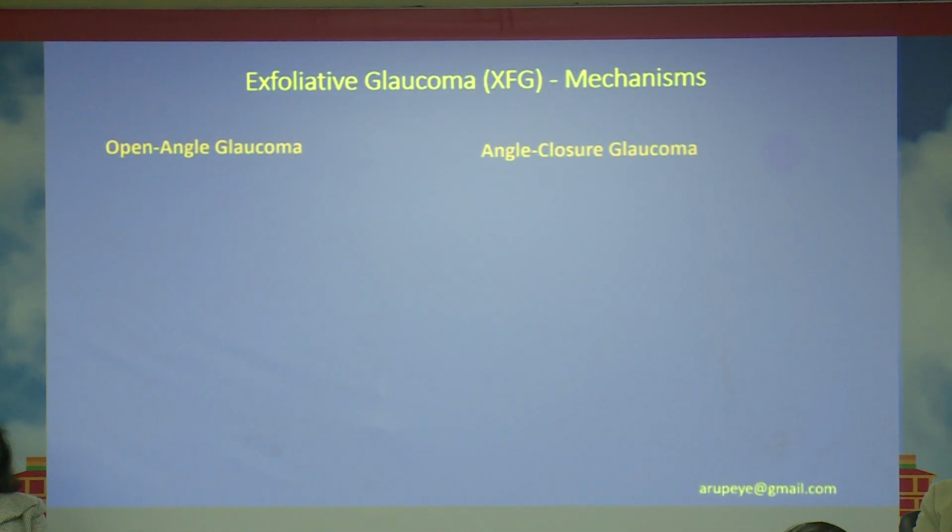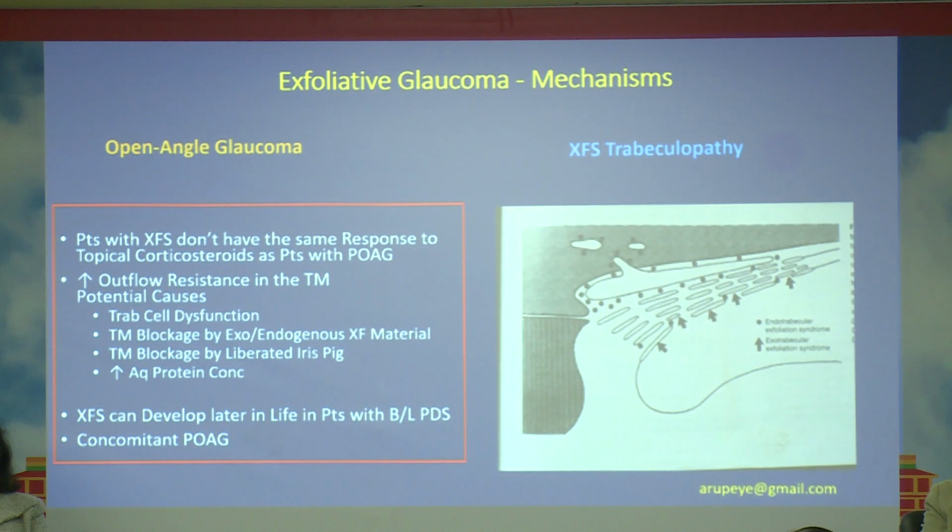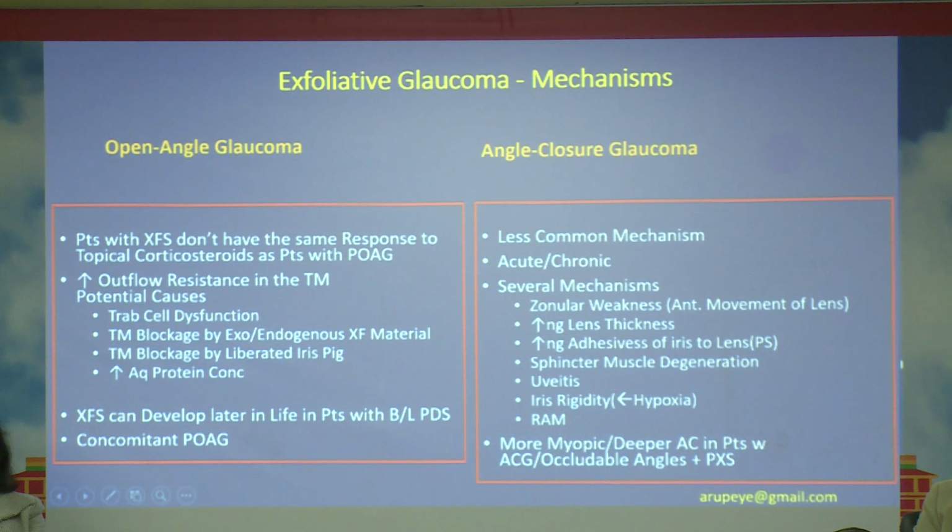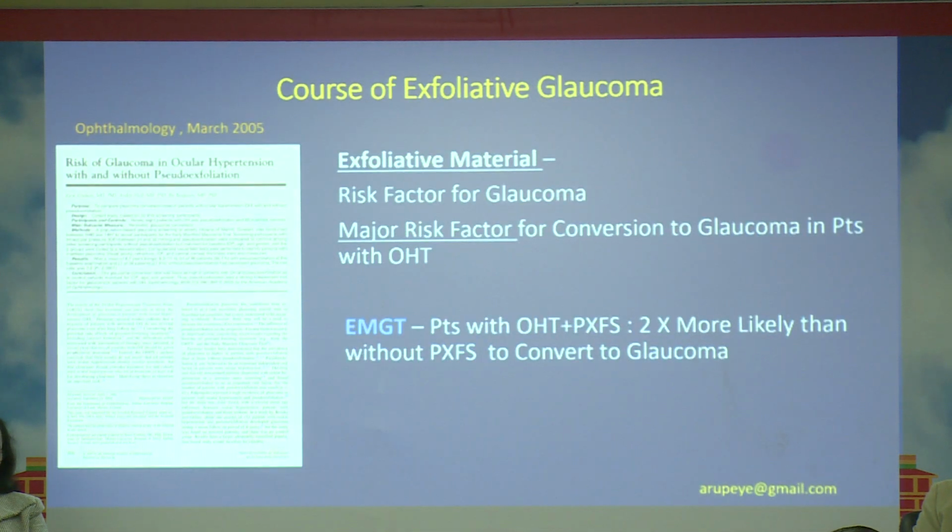As regards the mechanism, the open-angle mechanism is more important. The final common pathway is increased outflow resistance in the trabecular meshwork because of cellular dysfunction at the trabecular cell level, trabecular meshwork blockage by the exogenous or endogenous exfoliation material, blockage by the iris pigment, and increased aqueous protein concentration. Angle closure mechanism is less common, and it is usually associated with progressive zonular weakness, increasing lens thickness, and increasing adhesiveness of the iris to the anterior capsule of the lens, and so on. Relative anterior microphthalmos is also quite commonly seen in these patients.